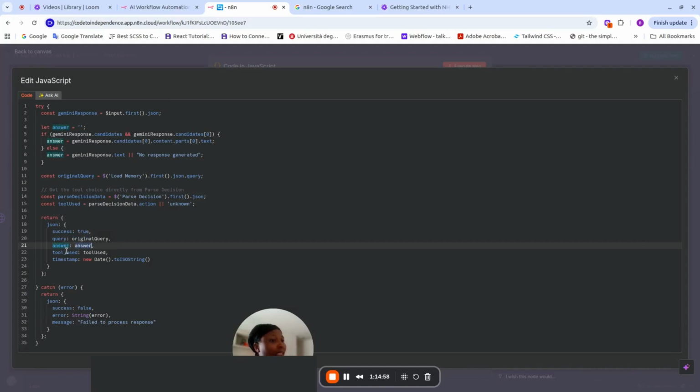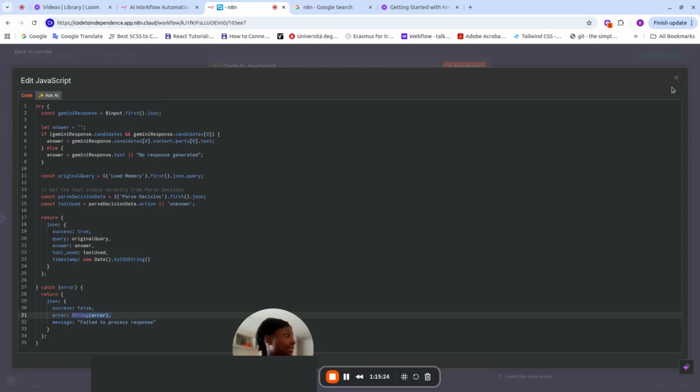Okay, so the tool used, we have the parsed decision.action. The action, was it a calculator action? Was it a web search action? Or was it a direct answer or unknown? That is, it used the last default. We return unknown here. And then we return success. Return a JSON, in which success is true. The query, the original query that we asked from the beginning, we show it to the user.